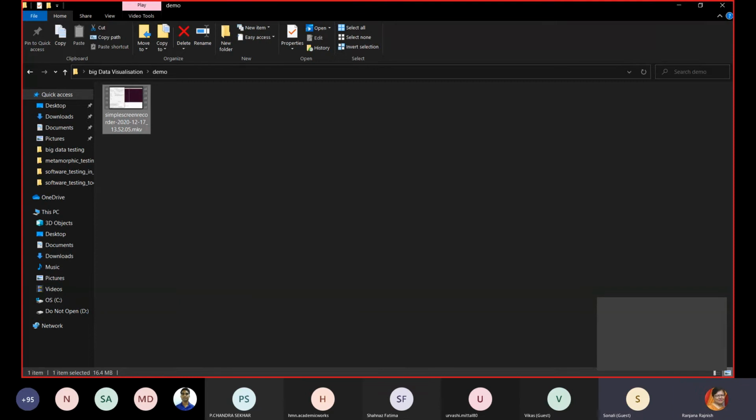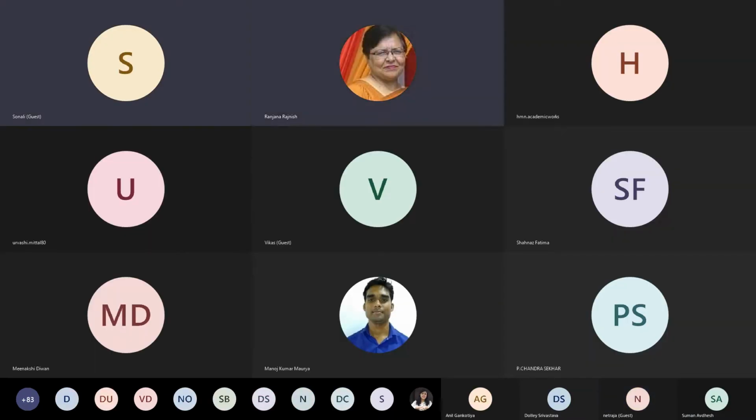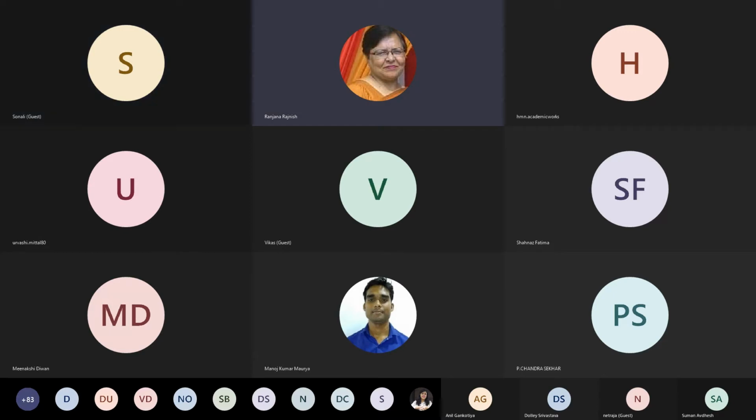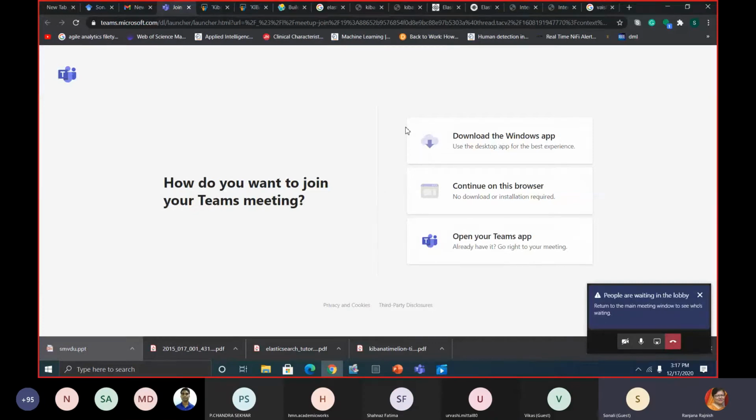Ma'am, unshare it, and when you share, select the first icon, that is desktop. Yeah, first unshare this. Okay, let me unshare. Okay, now I'm going to share. In the bottom row, you will see the first icon, that is of desktop. You share that one. Okay, so now I think the desktop will be visible.